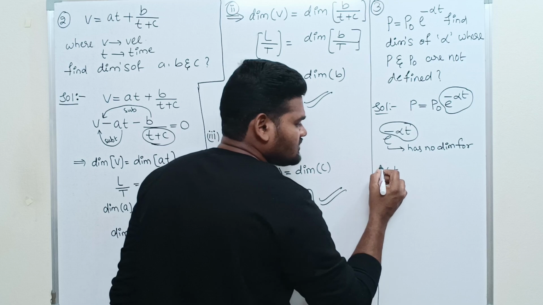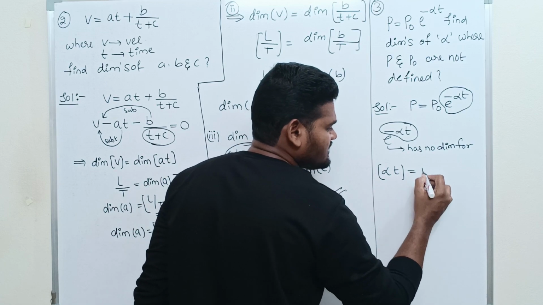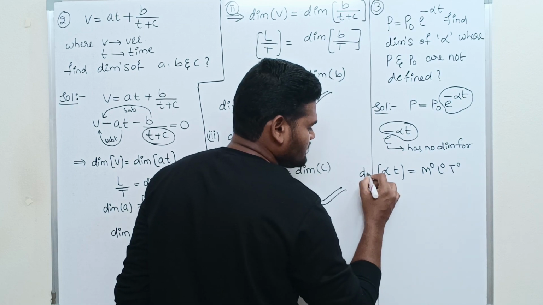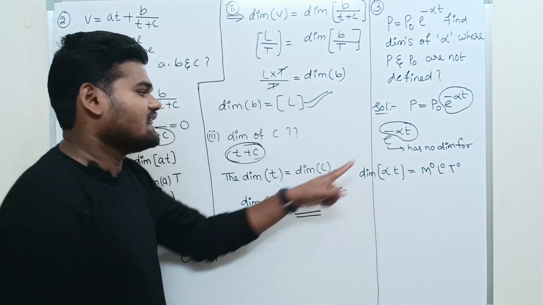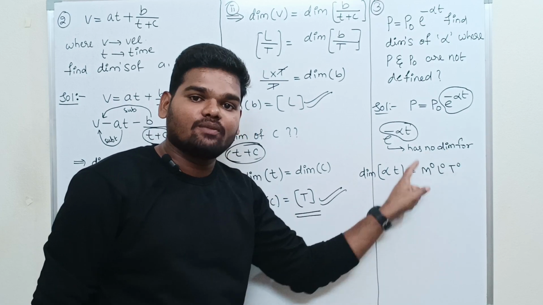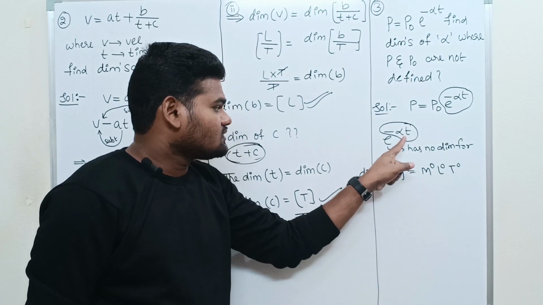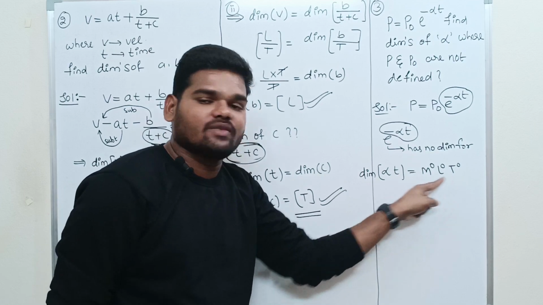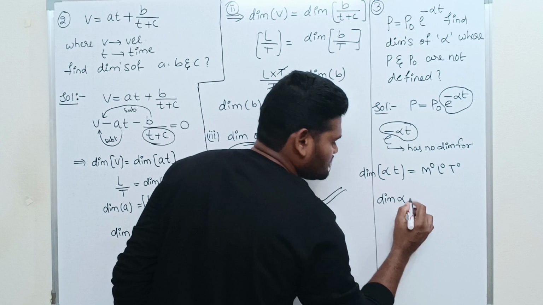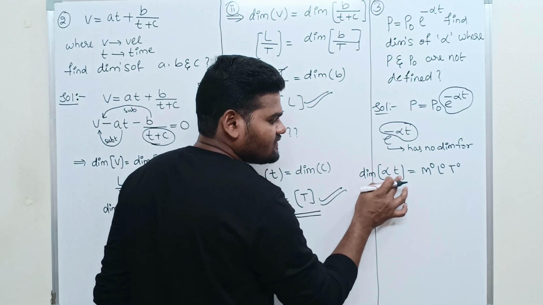The dimension of alpha t is equal to M power 0, L power 0, T power 0, because the exponent has no dimension. What is the dimension of t?